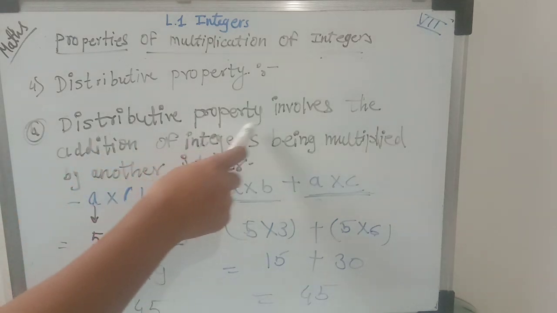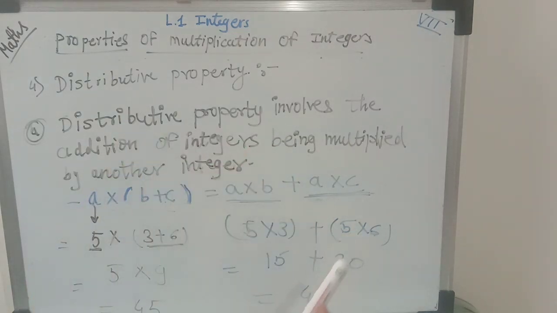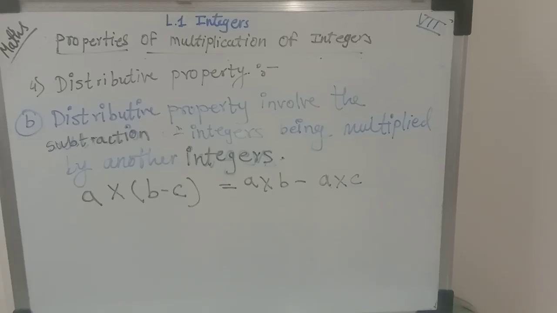Let's see the same property for subtraction. Distributive property involves the subtraction of integers being multiplied by another integer. The same equations are there; the difference is that we have to do the multiplication with the difference of the integers.